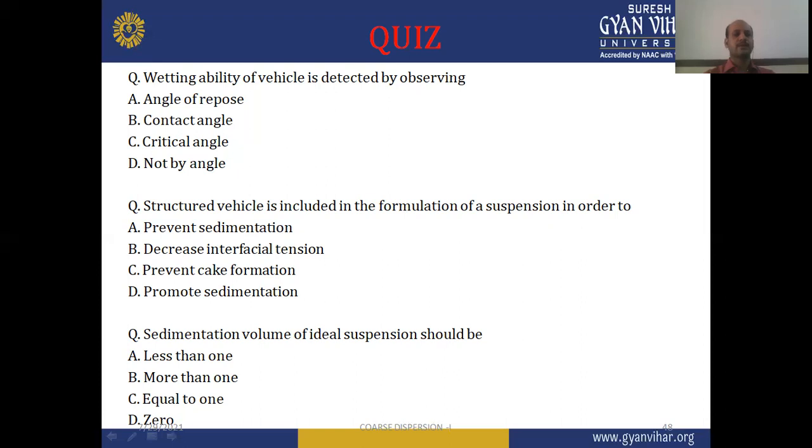Next one: the sedimentation volume of an ideal suspension, which is expressed as the F value, is the ratio of Vu by Vo, the ultimate volume of sediment divided by the original volume of suspension. So what will be the ideal suspension sedimentation volume? As we discussed in today's topic, please go through it and find out the correct option for this question.